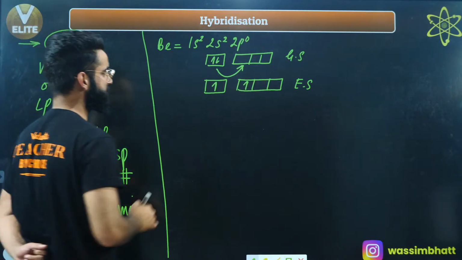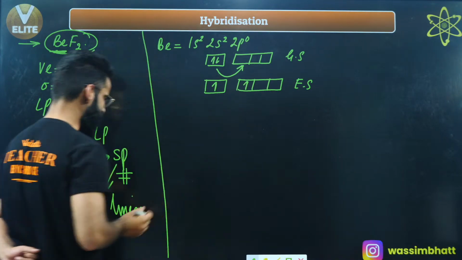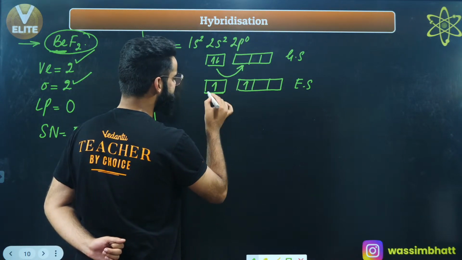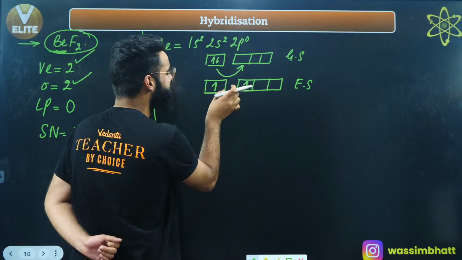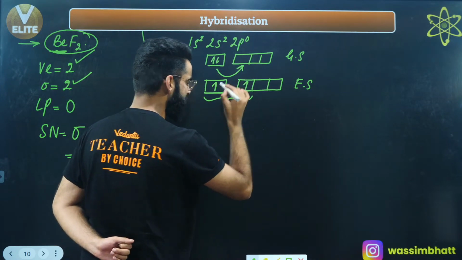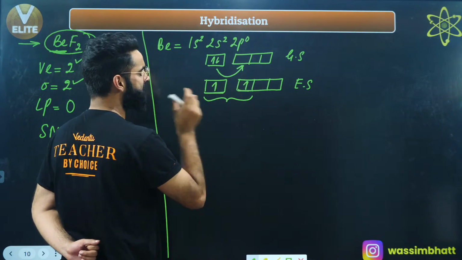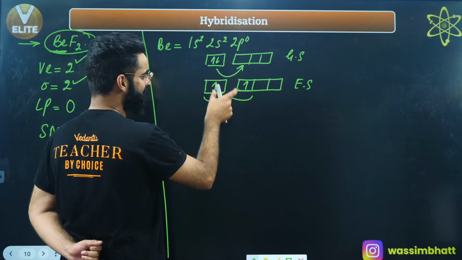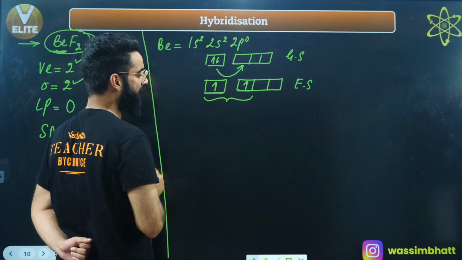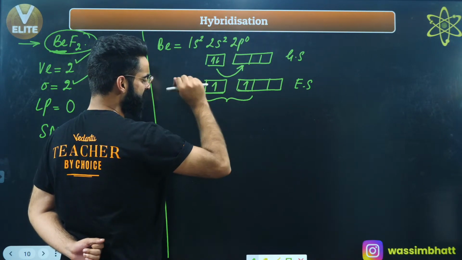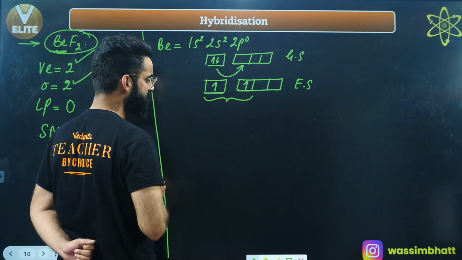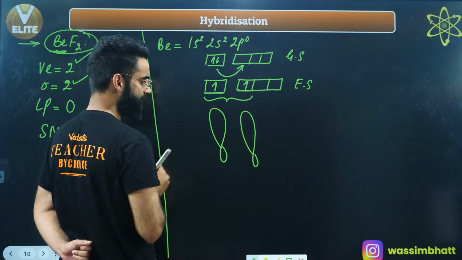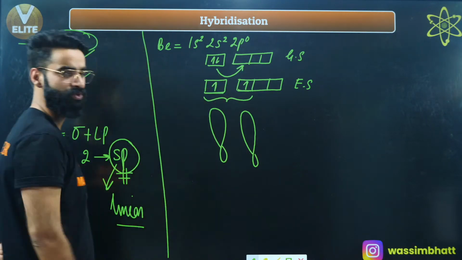Now guys, understand. Since the hybridization involved in BeF2 is sp, this s orbital and this p orbital are going to intermix. So 2 atomic orbitals are going to intermix, one is s and one is p. The number of atomic orbitals intermixing will always be equal to the number of hybrid orbitals formed. If 2 atomic orbitals are intermixing, 2 hybrid orbitals will be formed. This is the shape of hybrid orbitals.